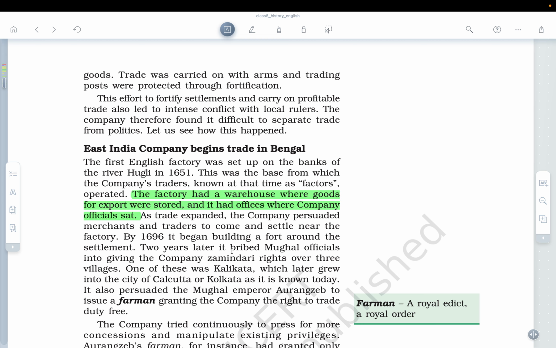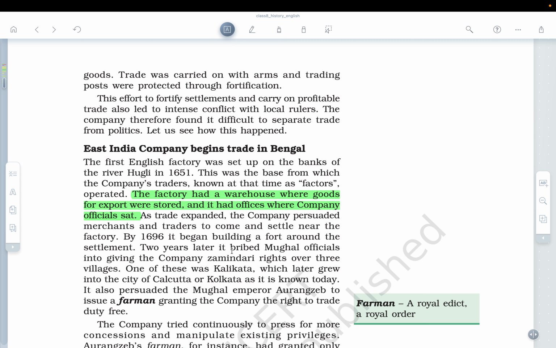Okay. So as the trade expanded, the company persuaded the merchants and the traders to come and settle near the factory. So this is a very common phenomenon. You will also understand, whenever there is a factory, or suppose an airport is coming, any infrastructural development is being made, obviously many people get employment out of it.